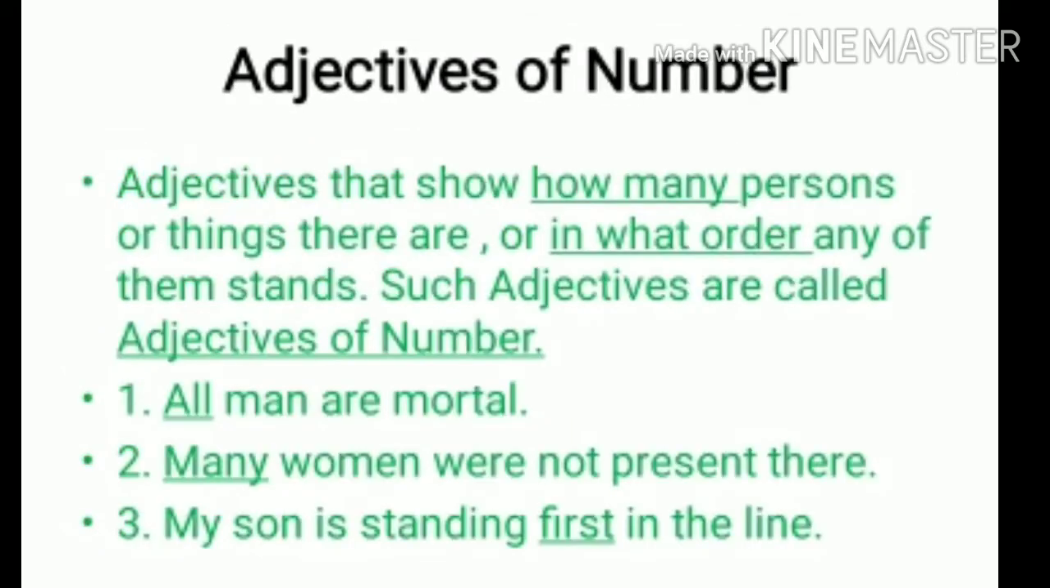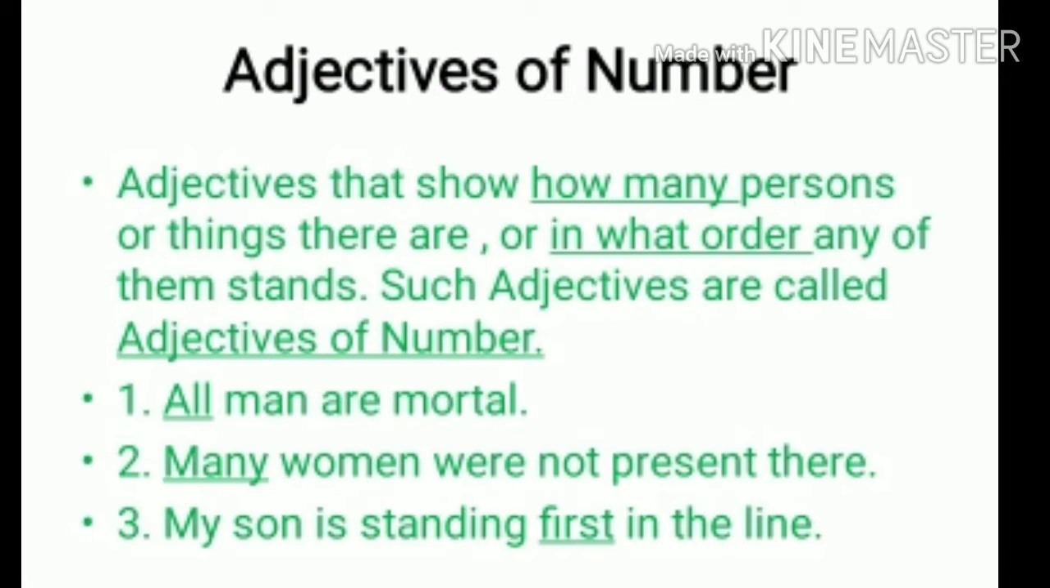Your third kind is adjective of number. Adjectives that show how many persons or things are there, or in what order any of them stand, are called adjectives of number. By that name only we understand any number: 5, 4, 3, 10. These will be adjectives of number. Or for example, all men are mortal.